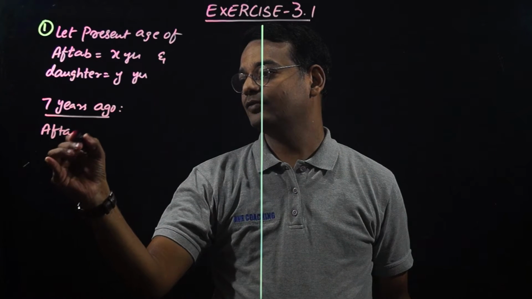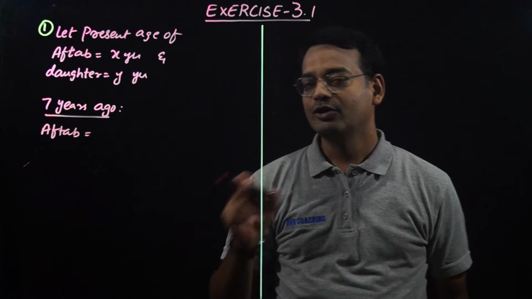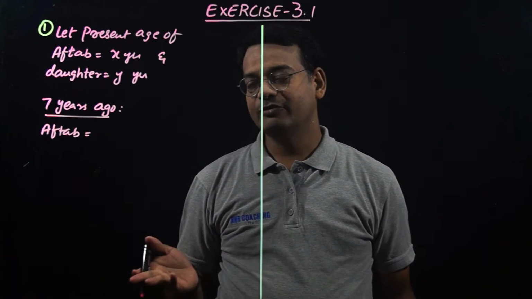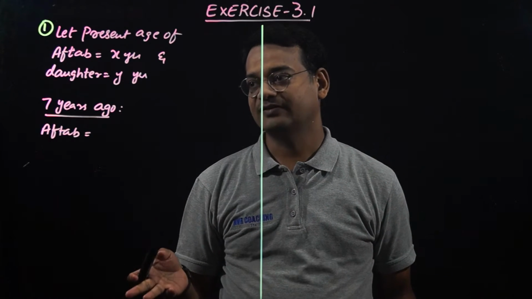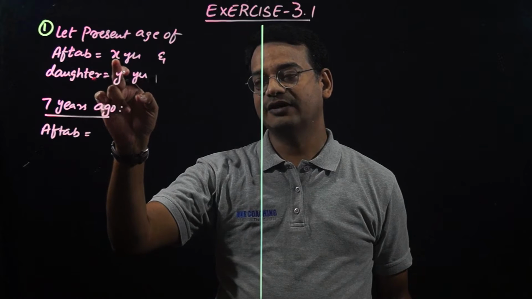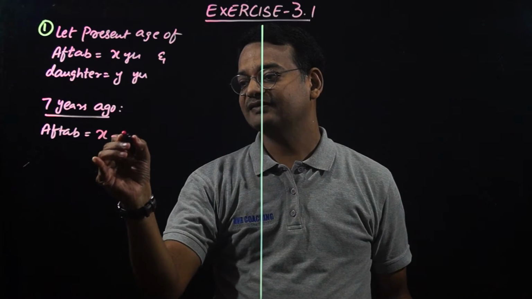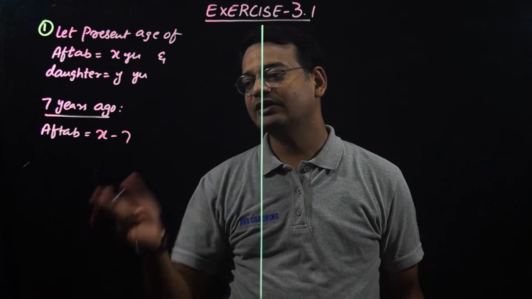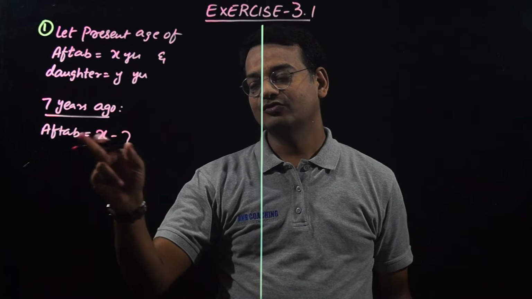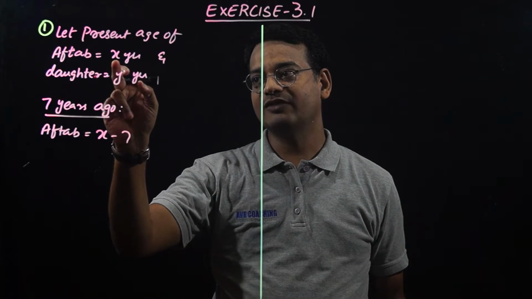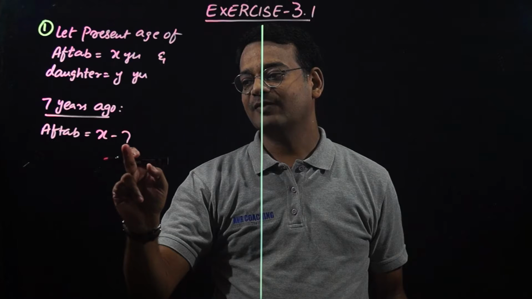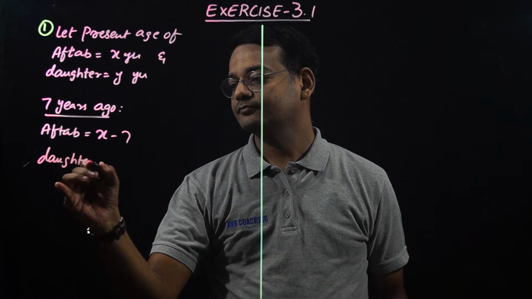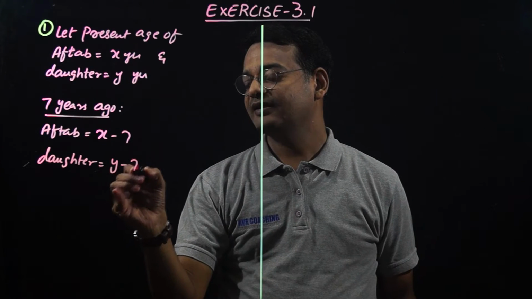7 years ago, Aftab's age is equal to, what will be the Aftab age 7 years ago? Now, if your age is 10 years now, 7 years back, your age will be 10 minus 7, so 3 years. Aftab's current age is x years, so x minus 7. Similarly, here instead of 10, we are taking it as x. So x minus 7, and daughter's age is equal to y minus 7.